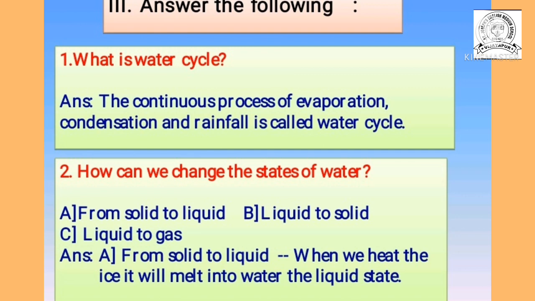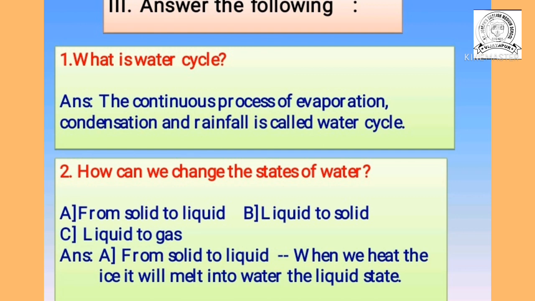When we heat the ice, it will melt into water, the liquid state. When we heat the ice or we keep the ice outside the freezer, then automatically by the room temperature the ice will melt and form the liquid state. So the answer is: when we heat the ice, it will melt into water, the liquid state.